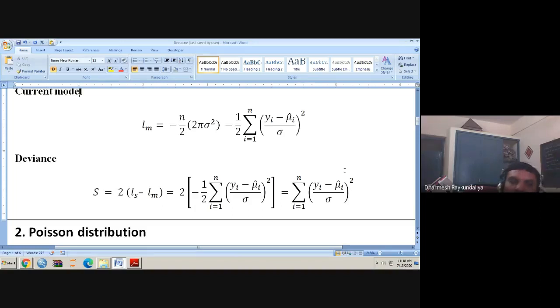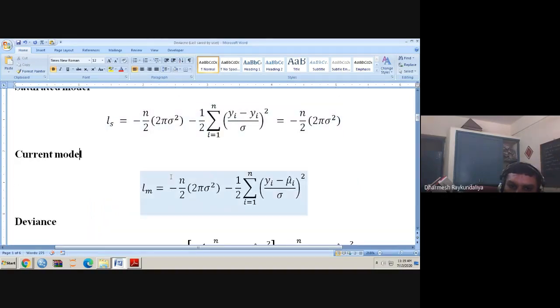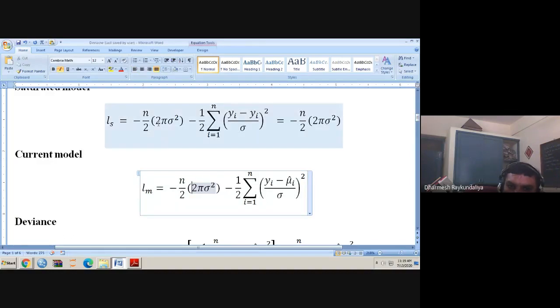Now what is the deviance? It is twice of ls minus lm. This is ls, this is lm. If you take the difference, this part will be cancelled out with this, and this part is not there, so you have only this part. Since it is ls minus lm, the minus sign is gone, so you have half of (yi minus mu i cap) upon sigma square.